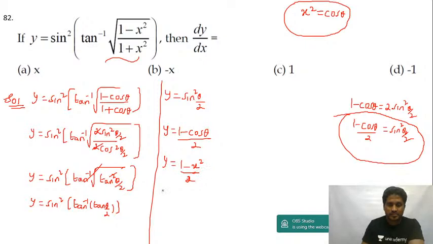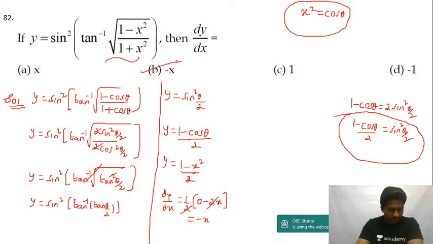Right, now if I differentiate, dy by dx is equal to 1 by 2, a constant, I'll keep as it is. Differentiation of 1 is 0. Differentiation of x square is 2x. 2 and 2 cancel. You will get this as minus x. Answer is option B. Isn't it, guys? Yeah. So let's move to the next question.